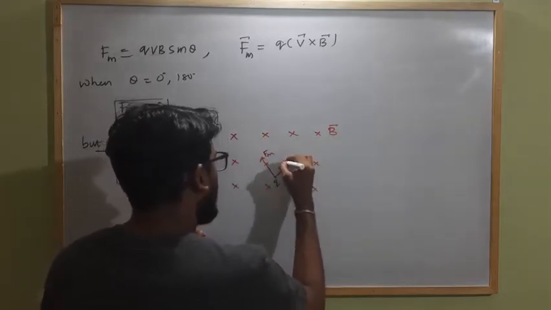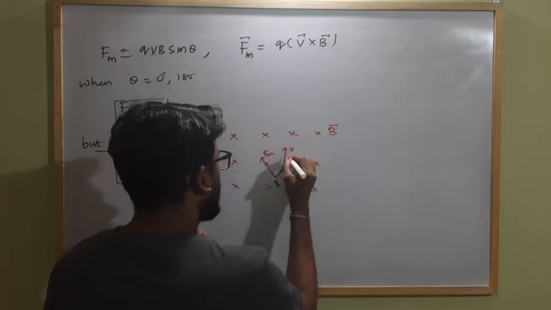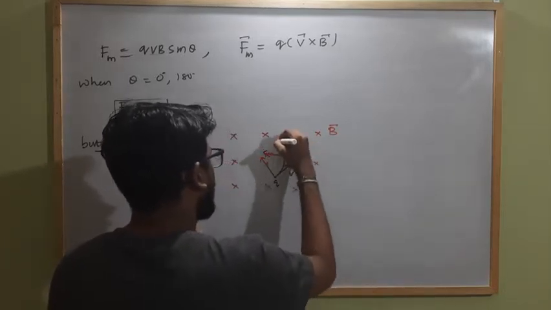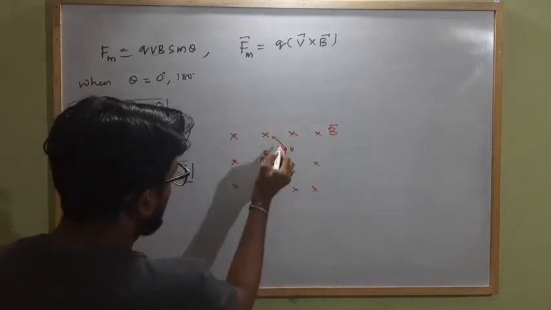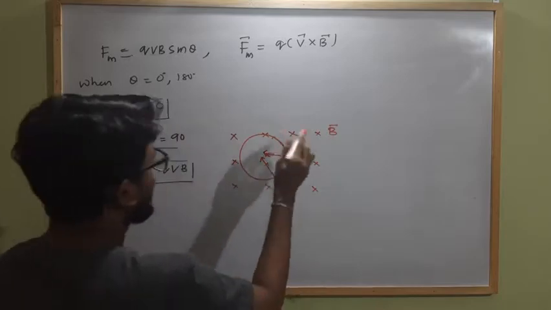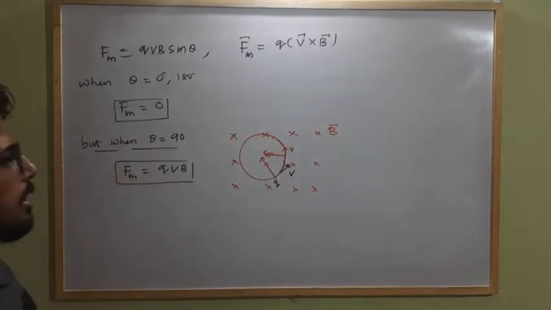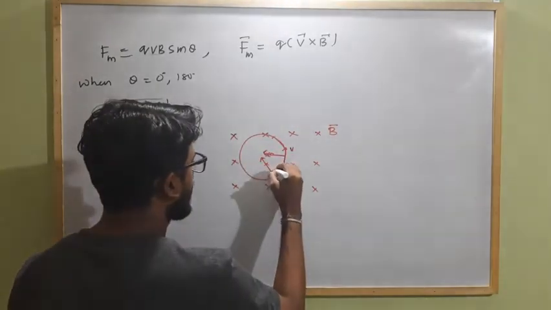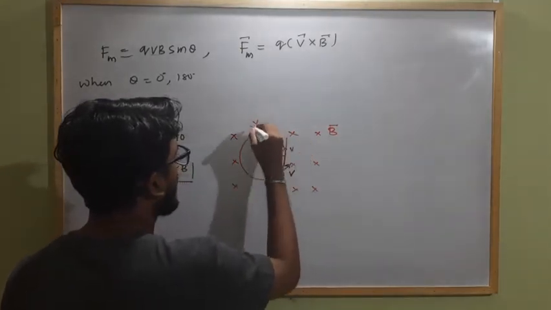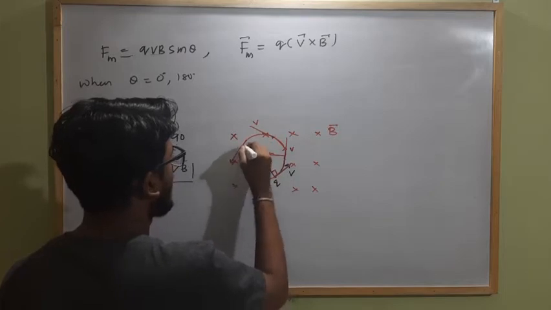From this point again this is the direction of velocity, again the force is acting perpendicular to this direction, that's why it gets deviated. So gradually we observe that the particle starts moving in a circular path in the external magnetic field, as the magnetic force acting on it is always perpendicular to the direction of tangential instantaneous velocity.